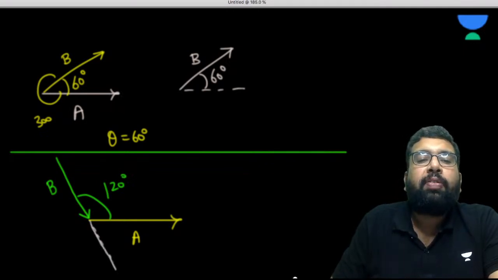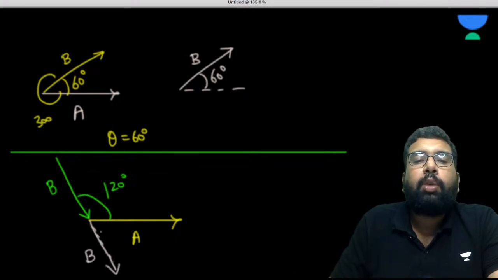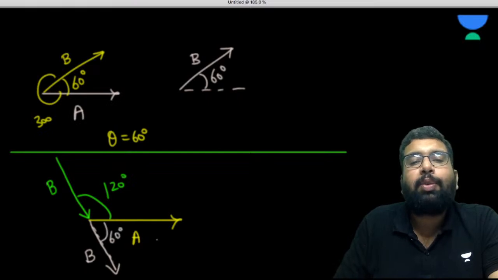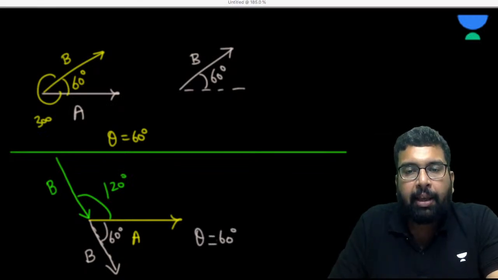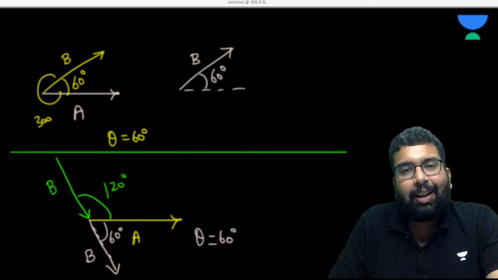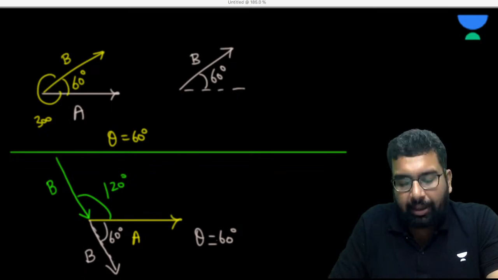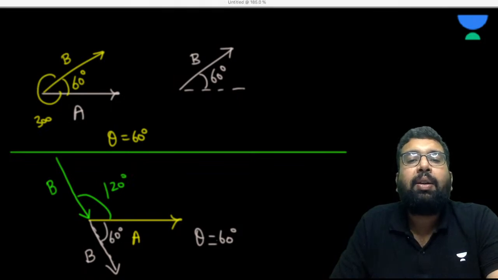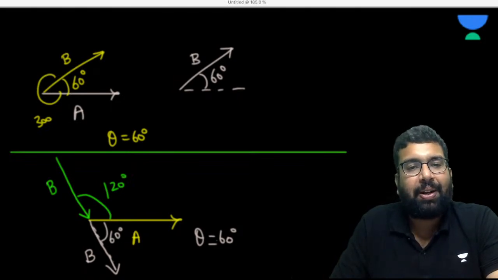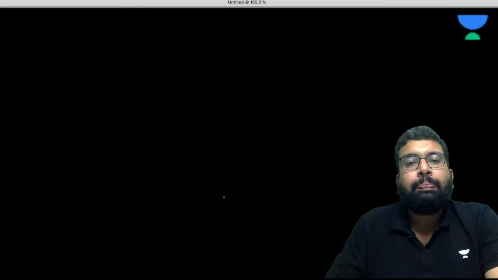So if you parallel shift this B from here to here, what is going to be this angle? So this is going to be 60 degree because this is 120. So again, theta is going to be 60 degrees. So guys, make no mistake. The angle between two vectors is taken when they are joined tail to tail. Wonderful.